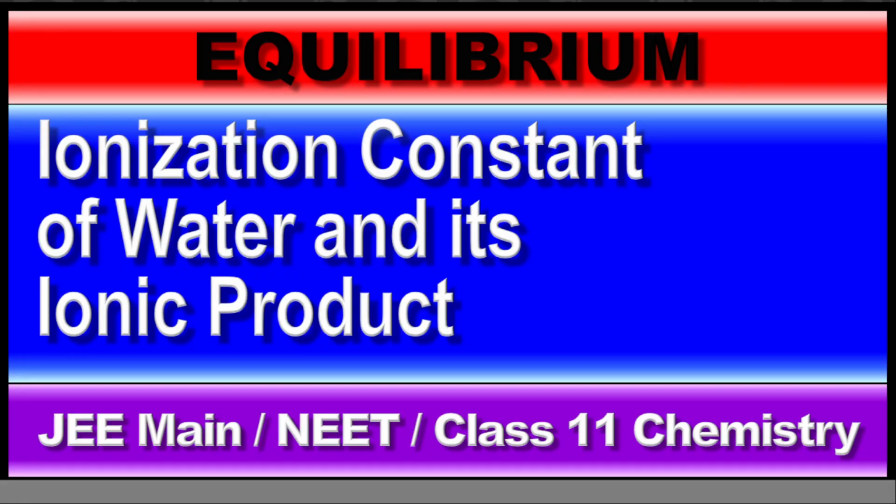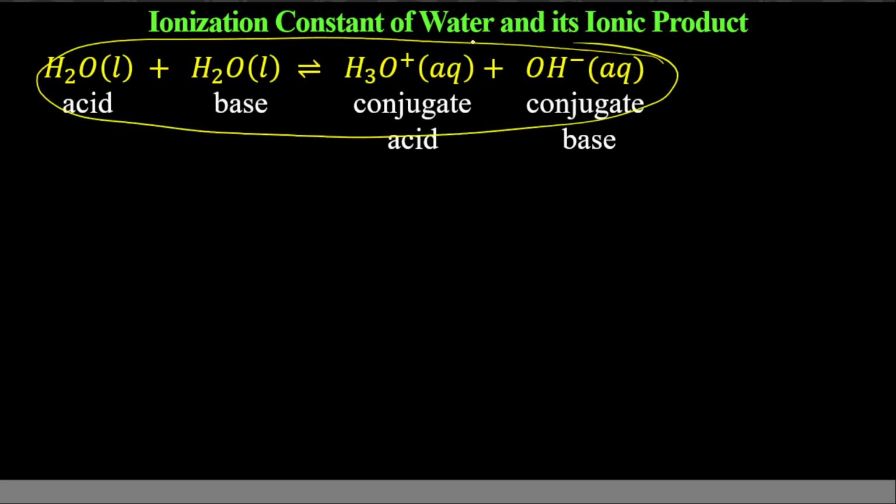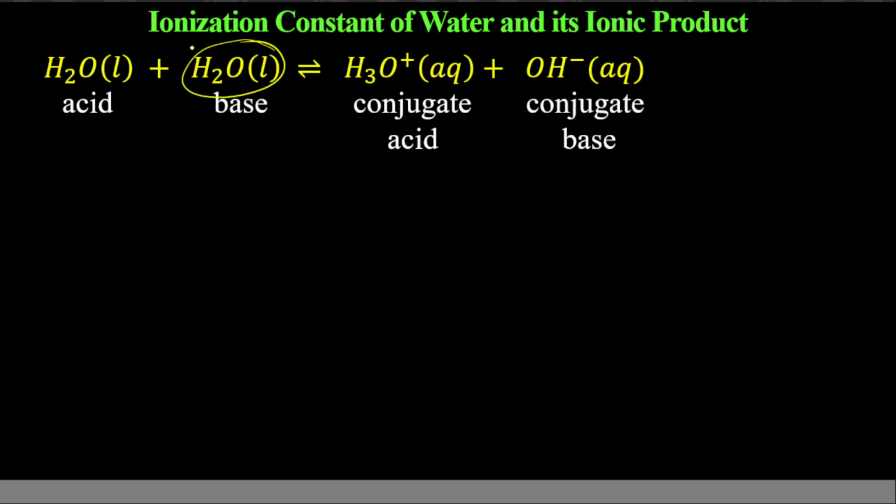Now, the ionization concept of water and its ionic product. Basically, the ionization constant and the ionic product of water are the same thing. Okay, you will see. Water can be represented like this: one molecule of H2O reacting with another molecule of H2O, giving us hydronium ion and OH minus. Water can act as an acid as well as a base.